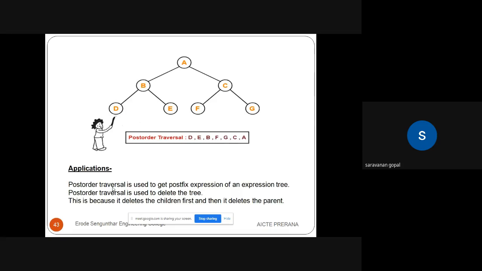What are the applications of post-order tree traversal? Here three applications are there. First, it is used for postfix expression. So in-order is used for infix expression, pre-order is used for prefix expression, then post-order is used for postfix expression. Then post-order tree traversal is used to delete the tree. This is because it deletes the children first and then it deletes the parent. Okay, so these are the applications of post-order tree traversal.